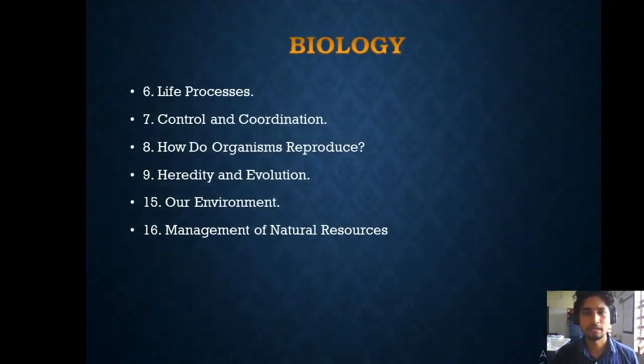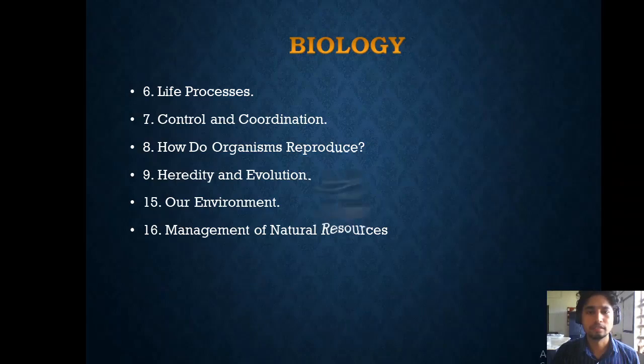In this class 10 biology, we have 6 chapters given for us. These are life processes, control and coordination, how do organisms reproduce, heredity and evolution, our environment, and management of natural resources. Under these 6 chapters, we are going to learn various interesting topics. These are going to help us gain a lot of knowledge, and also we can apply a lot of science in our real life.